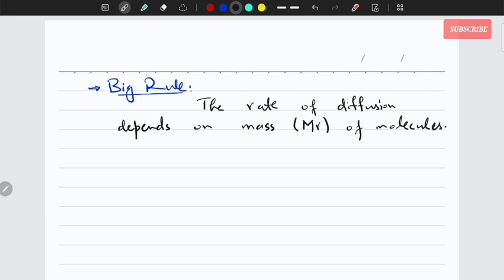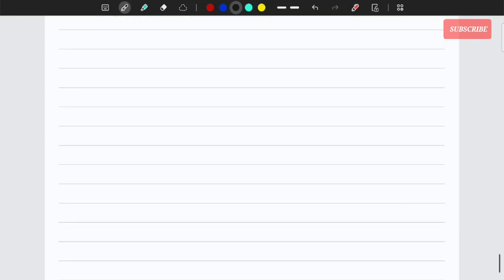So it's a simple rule, okay? If the molecule is larger, bulkier, it would move slowly. If the molecule is very small, very tiny, it would move faster. Okay? Let's draw a diagram to support this idea.